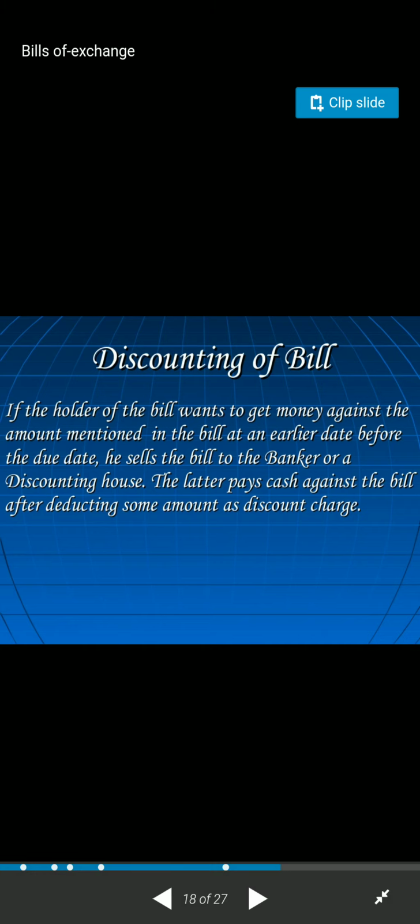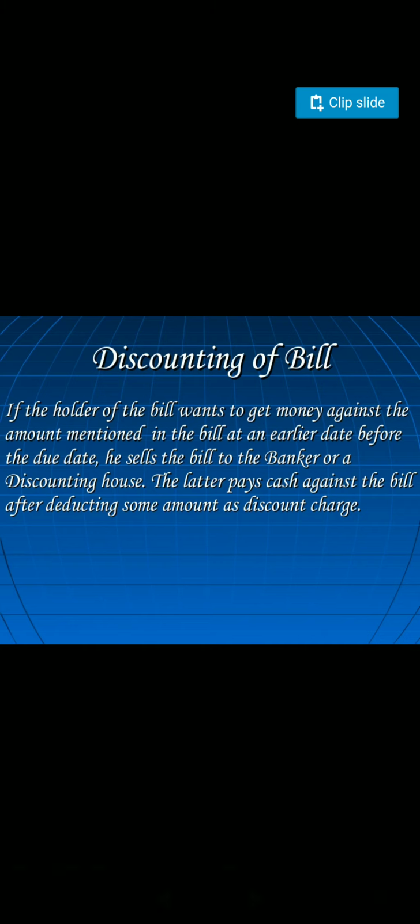Suppose 50,000 is the amount of the bill, and you are going to get the amount from the bank by depositing the bill into the bank, and the bank is going to charge some discount. Suppose for 50,000 the bank will charge 500 as discount, or a percentage will be provided to you that you have to deduct, and the rest of the amount will be provided by the bank to you immediately.